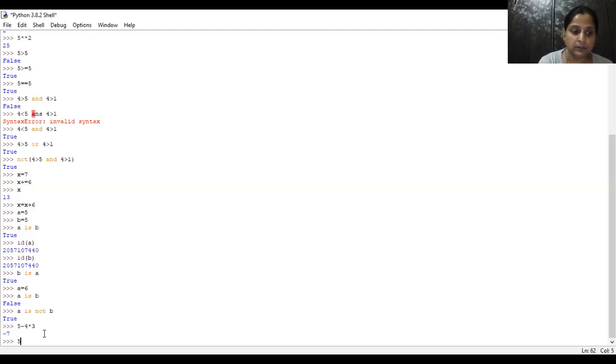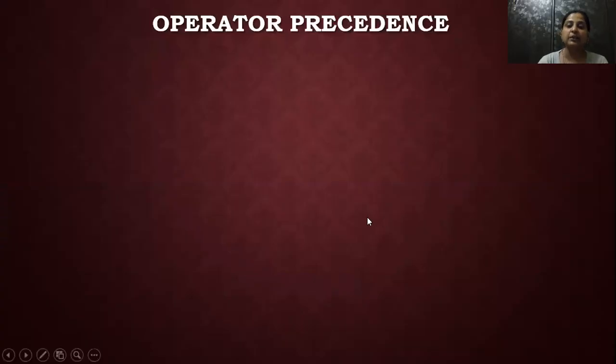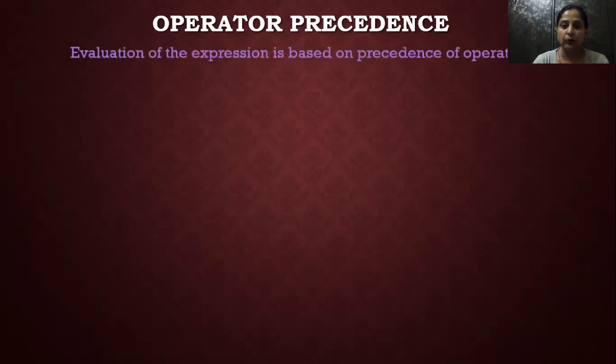Now, if we write 5 minus 4 in brackets and multiply by 3, now the result is different. It means you have changed the priority of calculations of your operators. Here multiplication is done first, here minus is done first. So this is known as the precedence of operators. Which operator is calculated first? Each and every language has precedence so that calculations can be done. Evaluation of an expression is always based on the precedence of operators.